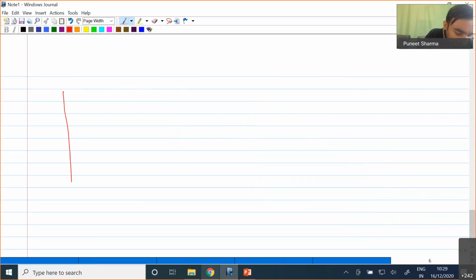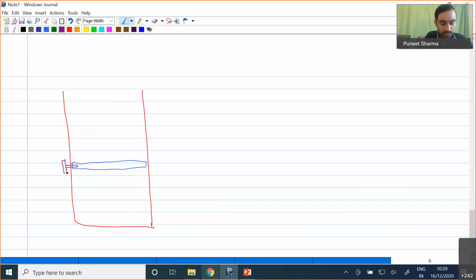Now let us take one more case where we have a cylinder and a piston, and this piston is tightly held at some particular location with the help of a screw. So we are having one external adjustment screw, and that external adjustment screw is holding this piston at this particular location.